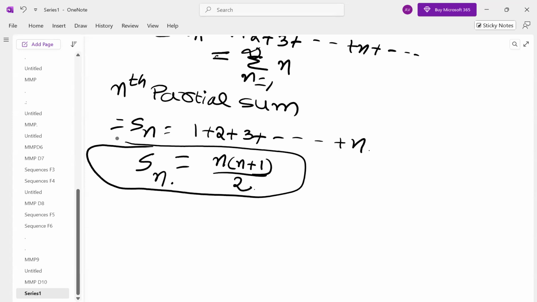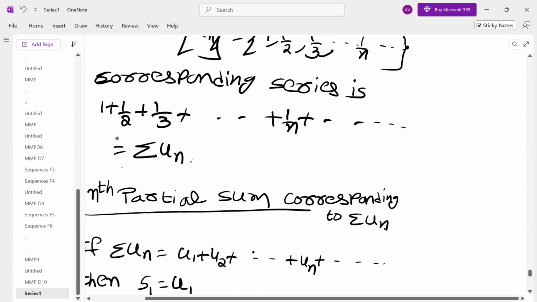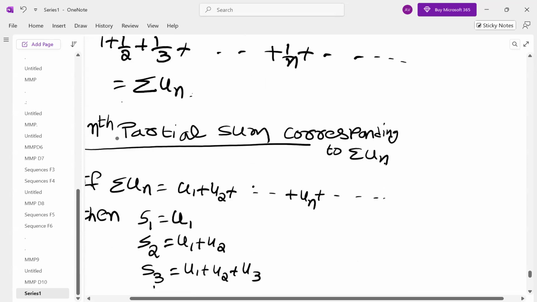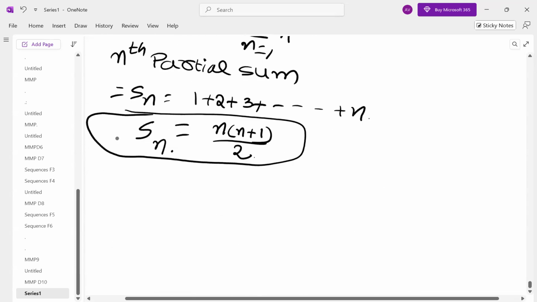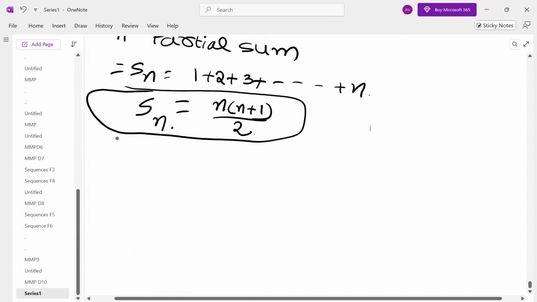For example, what is the nth partial sum of 1, 1 by 2, 1 by 3? We have written here 1 plus 1 by 2 plus and so on up to 1 by n. That will be the nth partial sum for that. We leave it there. If there is a formula, we calculate it. Otherwise, we leave it. So that is the nth partial sum. Now, how is convergence defined?